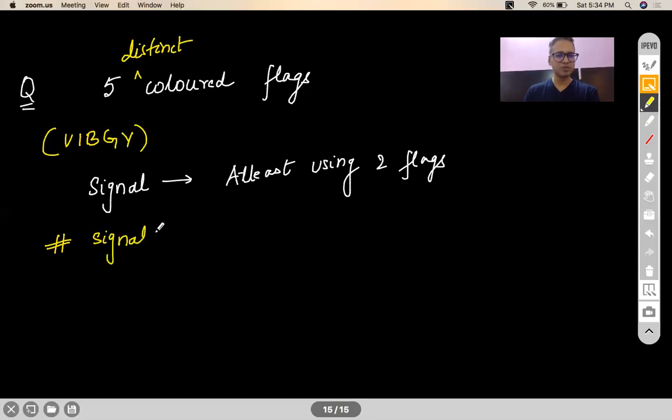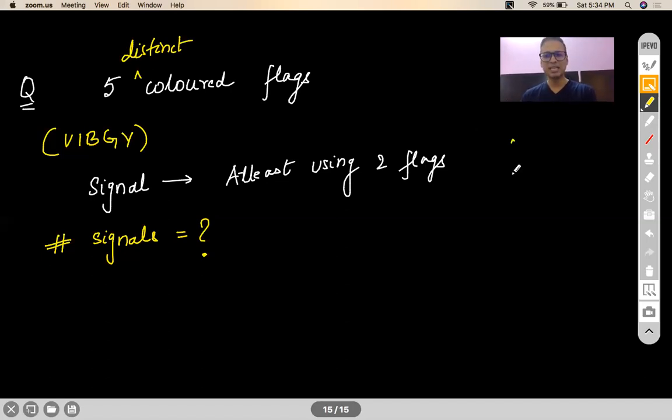What is the number of total signals you can generate? Few things I would like to add over here. Each color can be used only once, because I'm sure you would ask this question, sir, is the repetition allowed like that? Okay. So you have only 5 distinct colors, no repetition. And a signal requires at least 2 flags. And thirdly, if you switch the position of the colors, it will be considered a different signal.